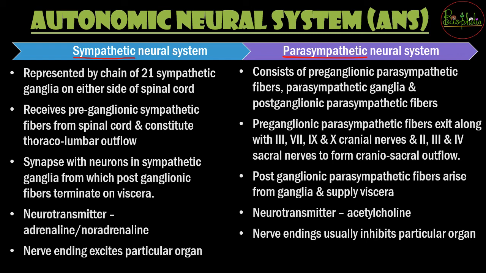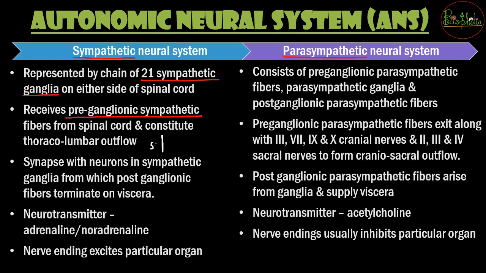So the sympathetic neural system जो होता है, it is represented by a chain of 21 sympathetic ganglia, which are on either side of the spinal cord. These ganglia have preganglionic sympathetic fibers coming from the spinal cord. You can imagine how this happens.